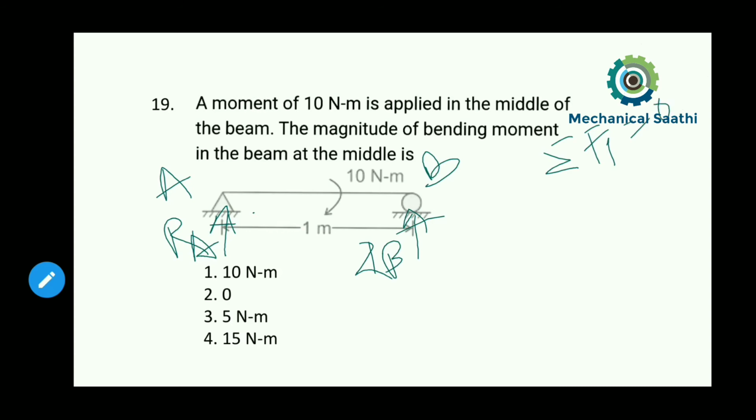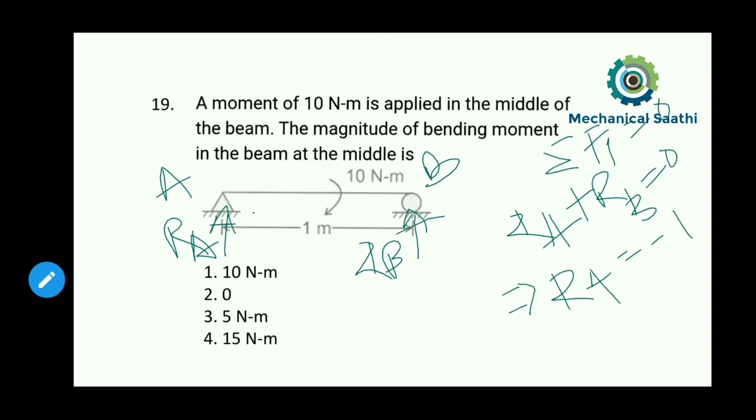Along the y direction there are only the two reaction forces at the supports, so I can write RA plus RB equals 0. So RA will be equal to minus RB.